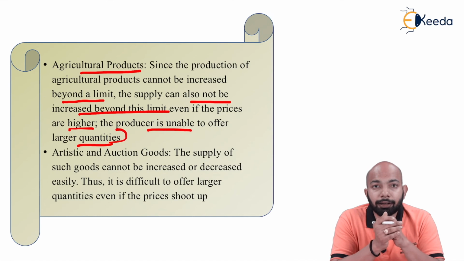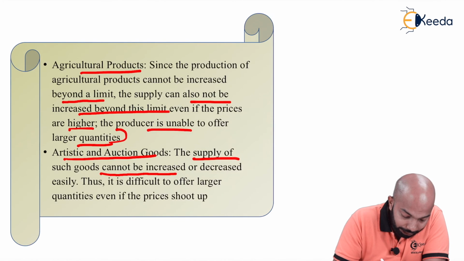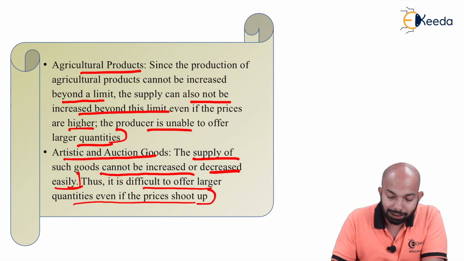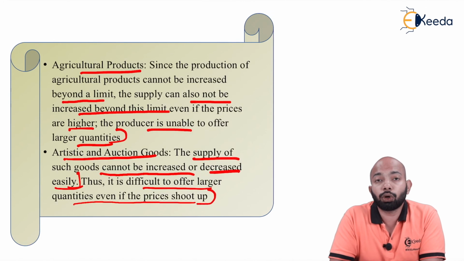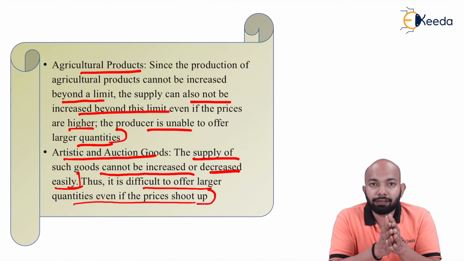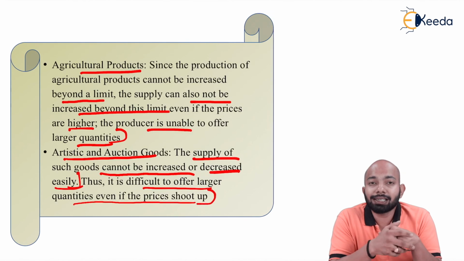Hence, that doesn't matter. Now, the last one would be artistic and auction goods. The supply of such goods cannot be increased or decreased easily. Thus, it is difficult to offer larger quantities even if the prices shoot up. If you have a boat on auction, that is one unique piece that you have. You cannot have more of those pieces to be sold. Hence, the law of supply is completely an exception here when it comes to artistic goods.